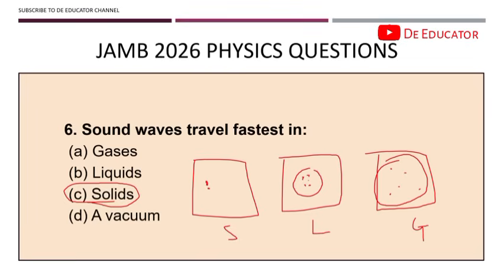Now, if you look at solid, you see that the particles are closely and in fact tightly packed. It looks like it's forming one solid component, but if you zoom in, they just consist of particles that are tightly held together. Because of this, sound vibrations travel faster. That is why when sound passes through a solid, it goes faster than in liquid or gas. So please take note of this.